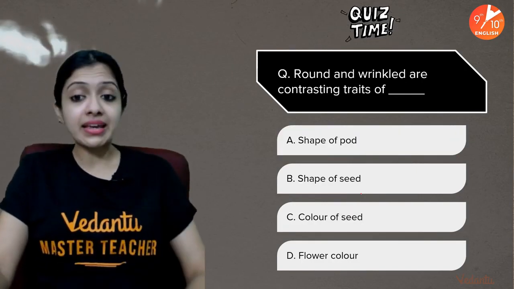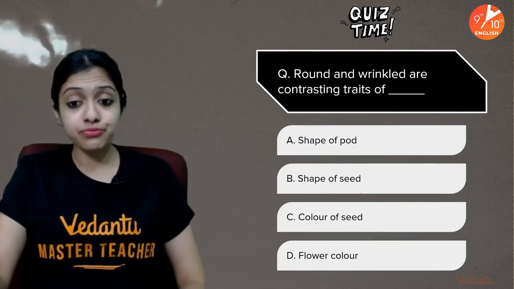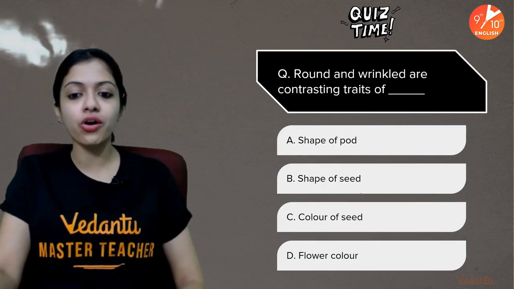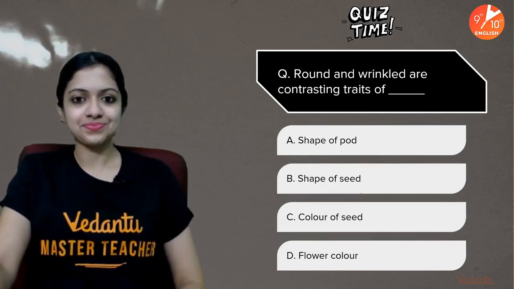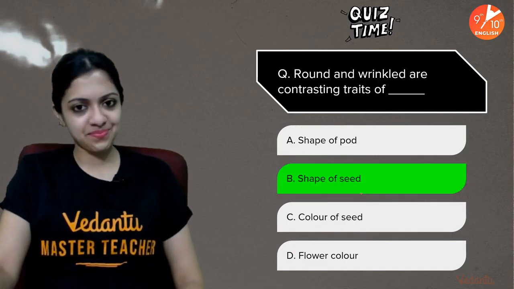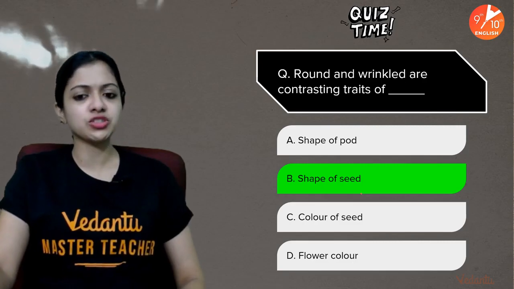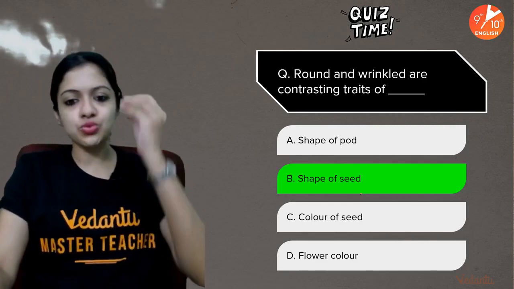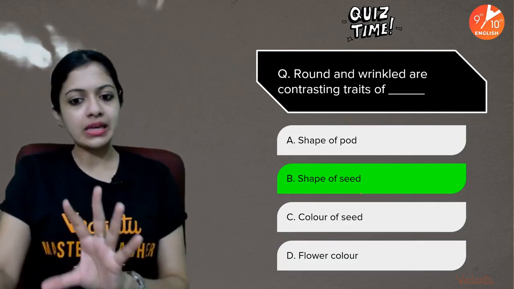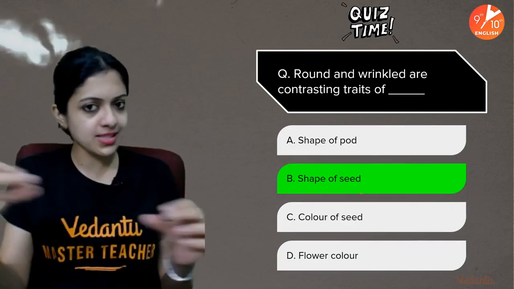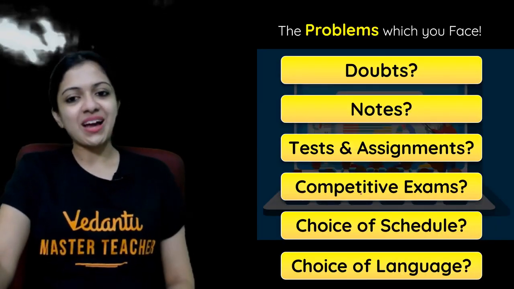Now, round and wrinkled are contrasting traits of which of these characters? Shape of pod, shape of seed, color of seed, or flower color? Round and wrinkled. And your time is up. Absolutely, it is shape of seed. For this question, I wouldn't agree that it's a memory-based question, basically because even using your common sense, you know that if it has to be round, it has to be shape of seed. Seed pods cannot be round as far as a pea plant is concerned. Okay, so good job, guys, if you have got it correct.